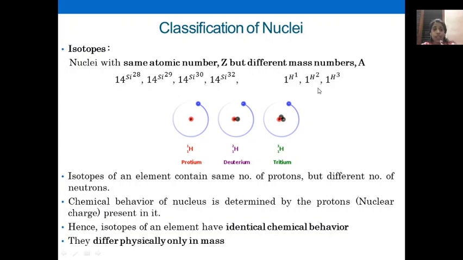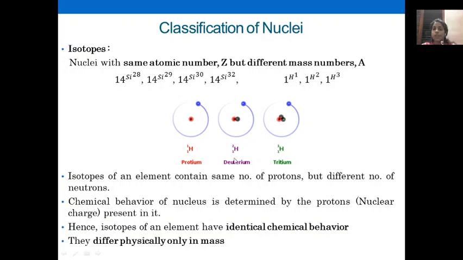So isotopes are nuclei having the same atomic number. You can see in the case of hydrogen, the atomic number is 1, but they have different mass numbers like 1, 2, 3. Got the point? And I had shown you this protium, 1H1, has 1 electron, 1 proton and 1 neutron. Okay. So that is in the nucleus. I am telling about the nucleus. Similarly, the proton number is the same as the electron number, so the electron is also 1.